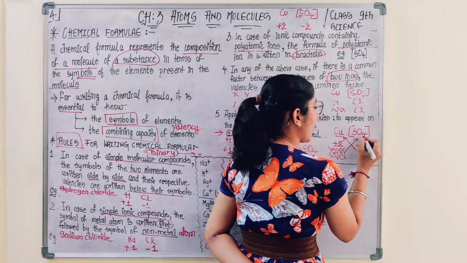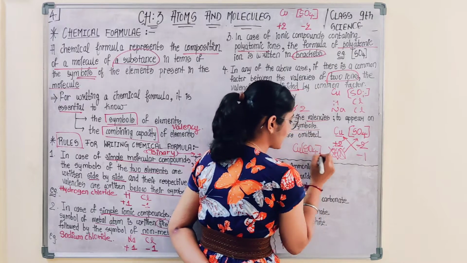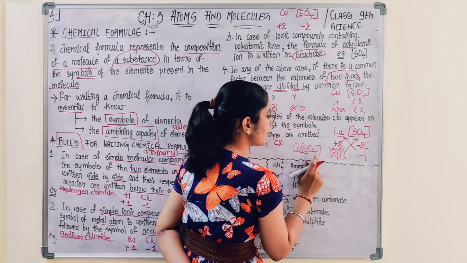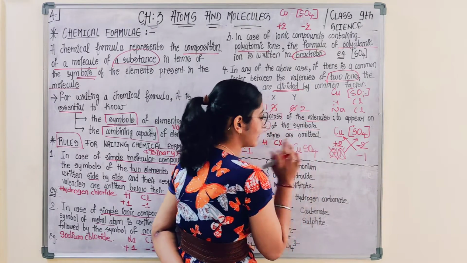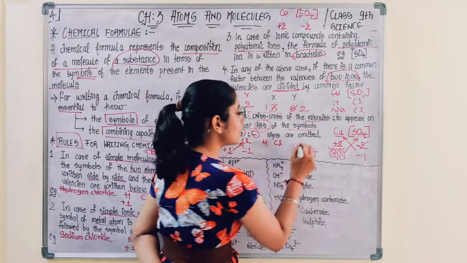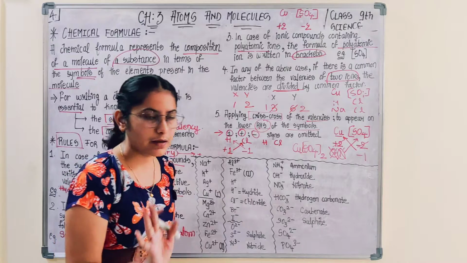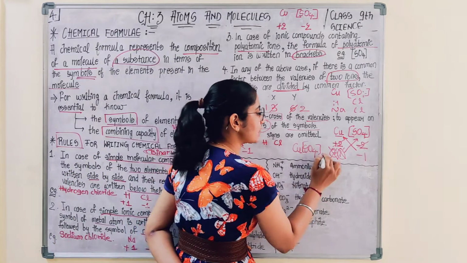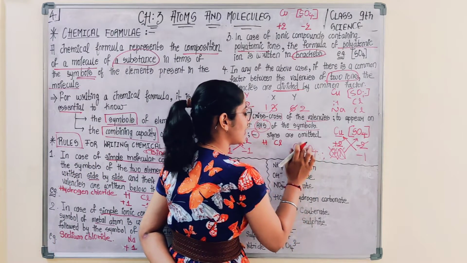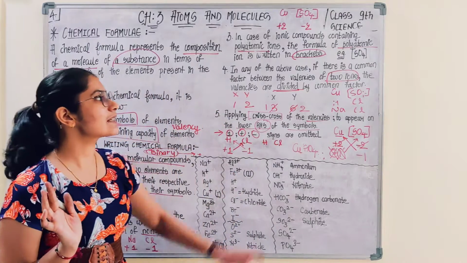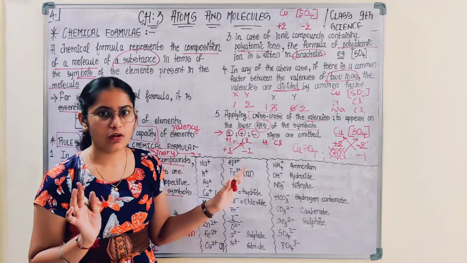Since outside the bracket there is 1, तो अगर 1 है, हम 1 को ओमिट कर रहे हैं तो हम ब्रैकेट को भी ओमिट करेंगे. अगर मान लो ब्रैकेट के बाहर 2 होता, then you have to place the bracket. But since outside the bracket it is 1, you have to omit the bracket. So these are some simple rules you have to follow.